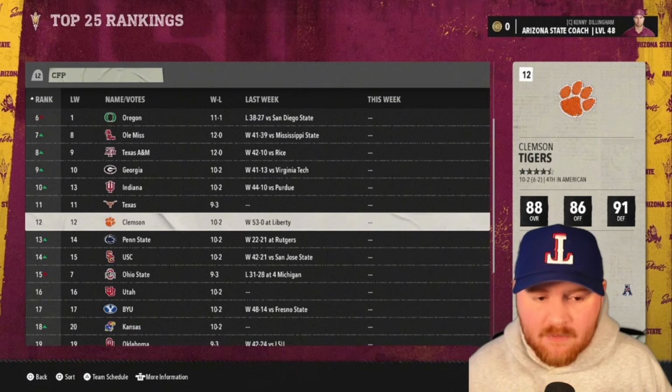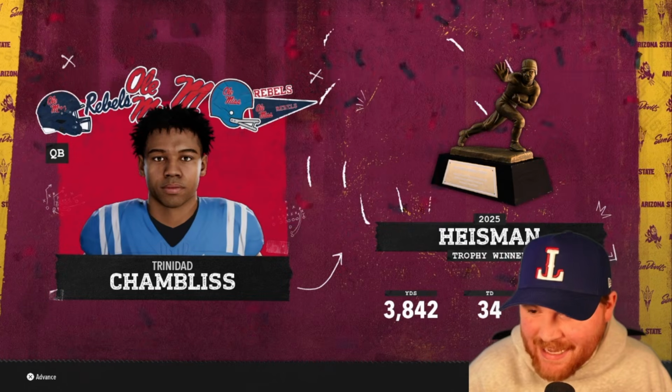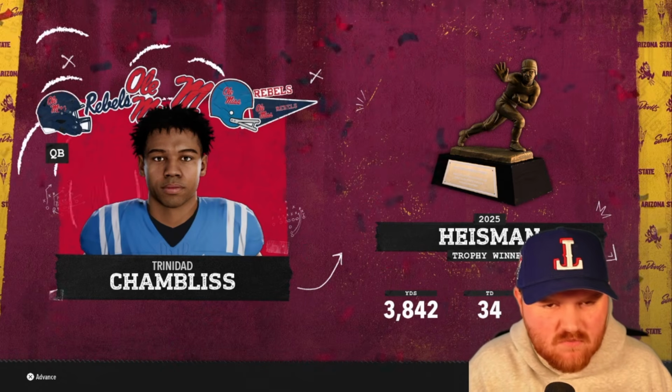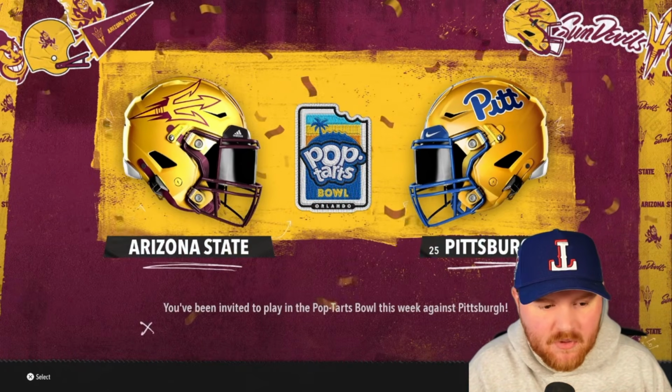They're probably not going to get the automatic qualifier, but still, just being in the conference championship game could jump them. Trinidad Chambliss gets the Heisman. It's very rare that I see Trinidad Chambliss get the win. Almost 4,000 yards passing, 34 touchdowns, gets him the Heisman in this. I think Ole Miss is going to be a playoff team.